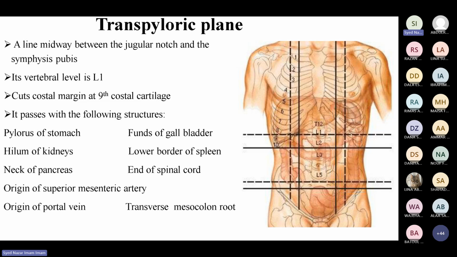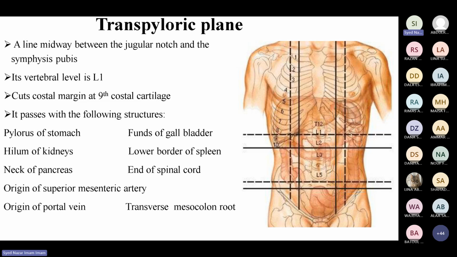So they'll ask you about this. What are the things you have to know about this plane? First is at what level this plane passes, and second is what are the structures you will get at this level. If you are talking about a transpyloric plane, what are the abdominal structures you could find here?